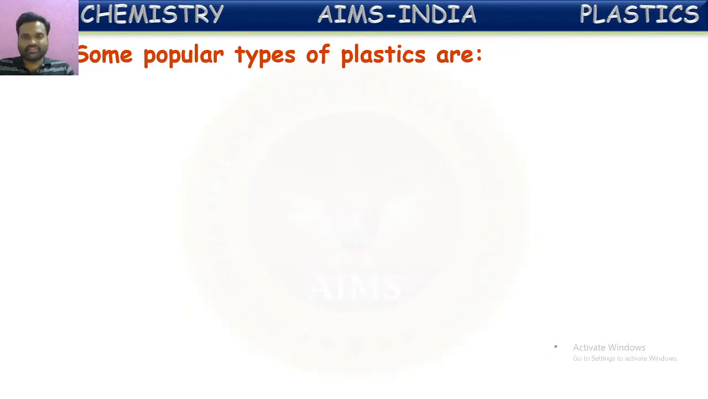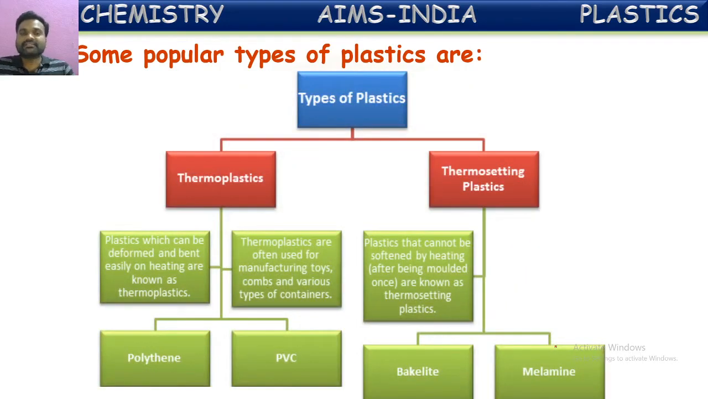Types of plastics. The broad categorization of plastics is of two types: thermoplastics and thermosetting plastics. Based upon the arrangement of monomers in the formation of polymers, as we have seen earlier, plastics are broadly classified into two types: thermoplastics and thermosetting plastics.